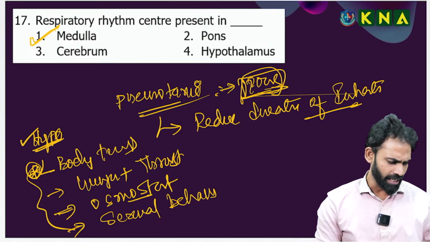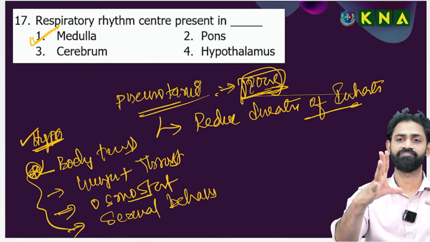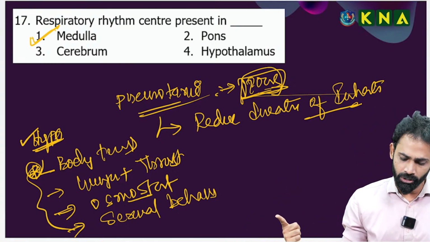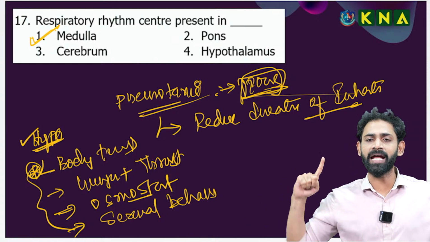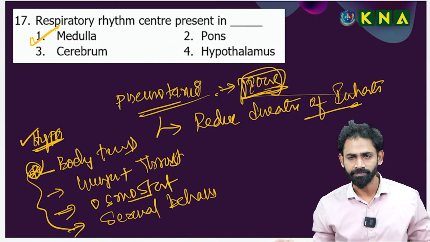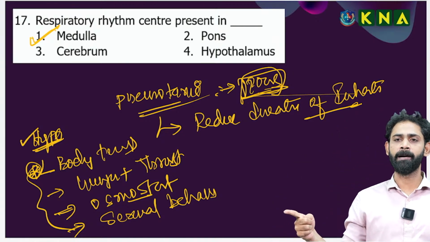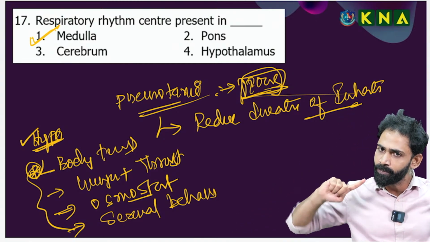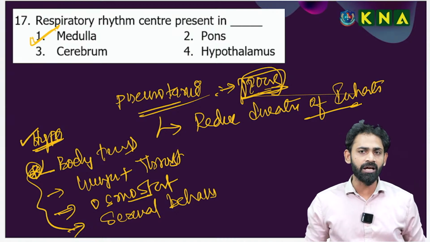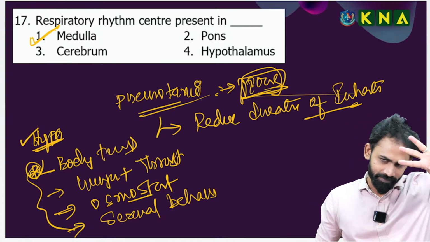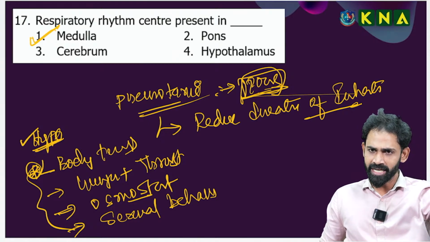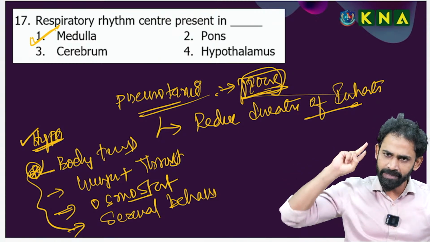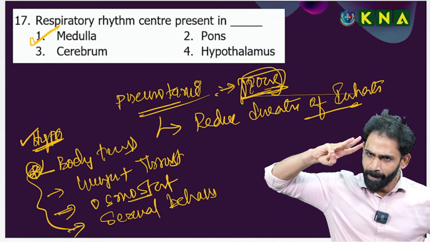Okay, good. Thermoregulation is one of the functions. Going forward, I am concluding the 17th question. The respiratory rhythm center, primarily concerned with the regulation of respiration, is present in the medulla oblongata. The pneumotaxic center, which is a switch off point, reduces the duration of inspiration and is present in the pons. Chemosensitive areas are also present in the medulla. Three centers: the respiratory rhythm center in the medulla, chemosensitive areas in the medulla, and the pneumotaxic center in the pons.